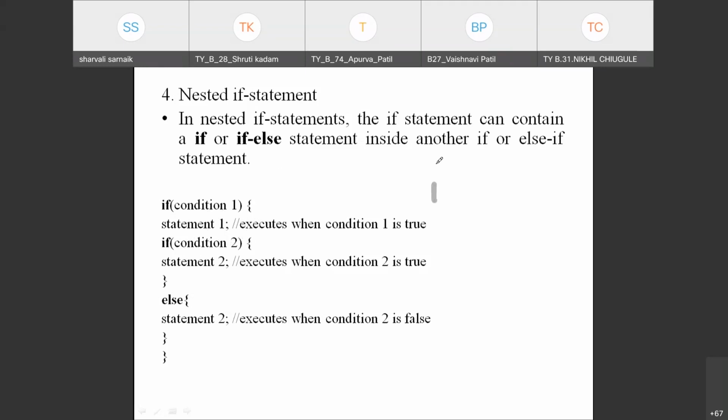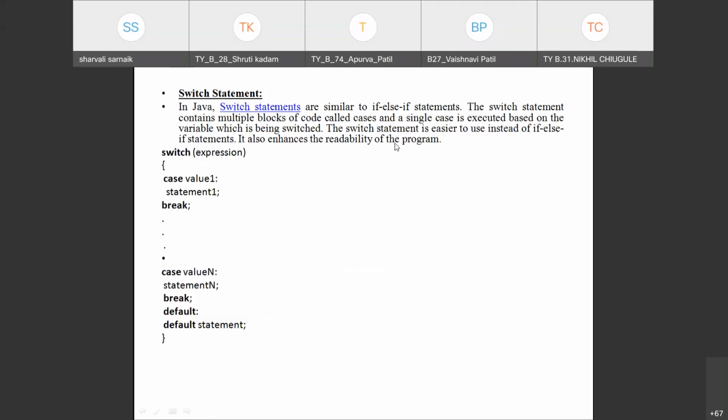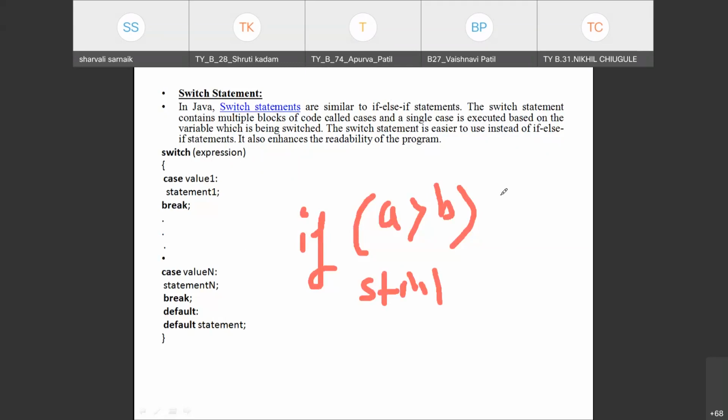For example, let's take one example. If A is greater than B, we are executing statement 1. Again, inside that if only I am writing another condition.